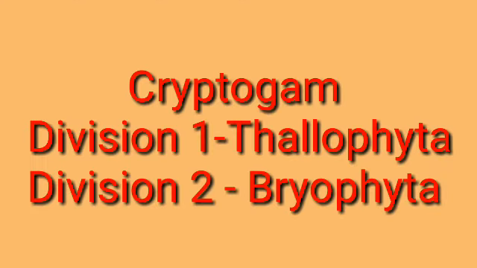Now in this video we have learned about the cryptogams, division 1 Thallophyta's characteristics, and division 2 Bryophyta. In the next video we are going to learn about the Pteridophyta and the phanerogams. Phanerogams have two divisions, gymnosperm and angiosperm, and the difference between monocot and dicot.